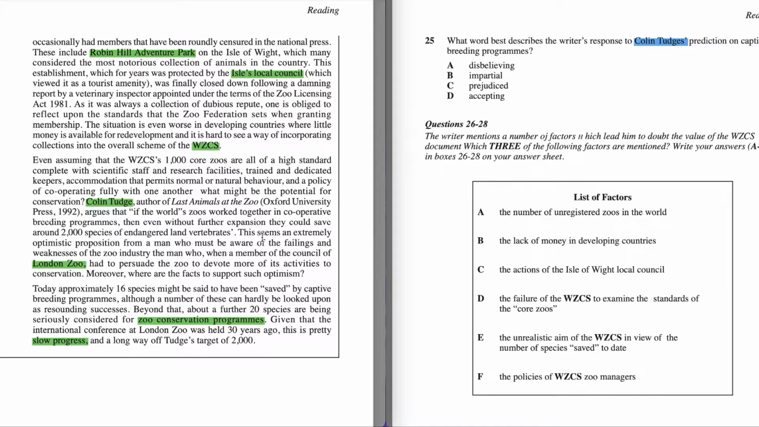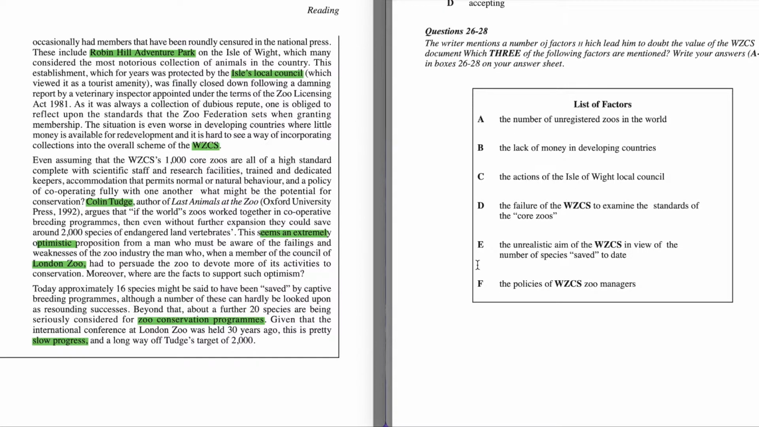So here, if the world zoos work together in cooperative breeding programs and even without further expansion, they could save around 2,000 species of endangered land vertebrates. This seems an extremely optimistic proposition from a man who must be aware of failing the weakness of the zoo industry. Is a man who, when a member of the Council of London Zoo, had to persuade the zoo to devote more of its activities to conservation. So this seems an extremely optimistic. He was not believing it. So the answer is going to be disbelieving it because his opinion was this seems an extremely optimistic.